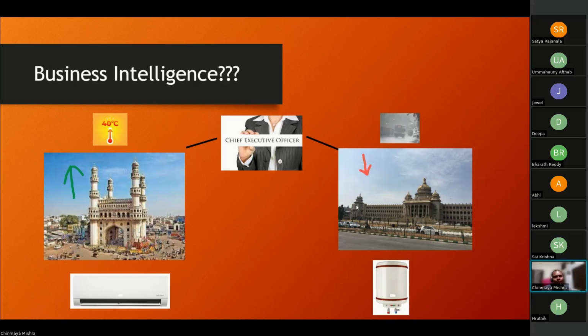Bangalore climate is not that hot compared to Hyderabad. Exactly, that's one of the reasons. Any other reason, guys, that you think the sale of air conditioners was down in Bangalore? There could be more competition. Yes, good point.